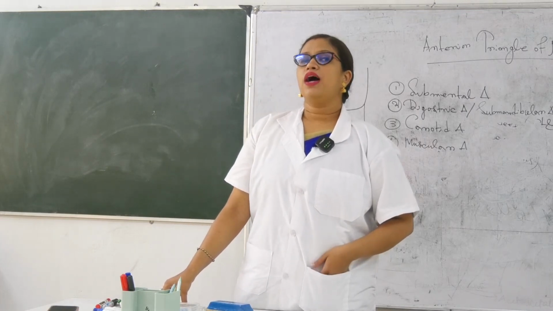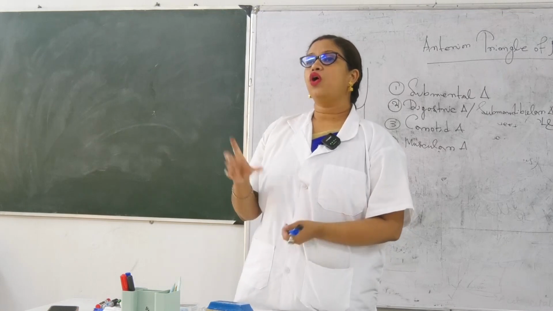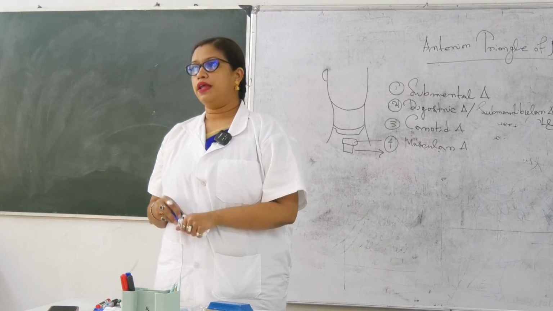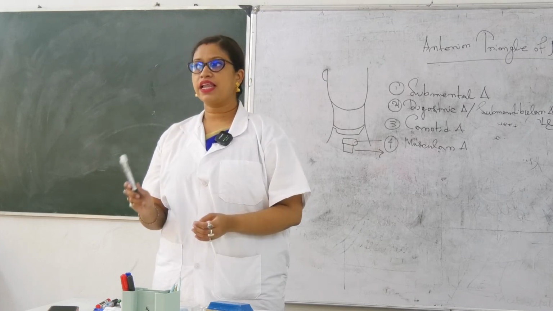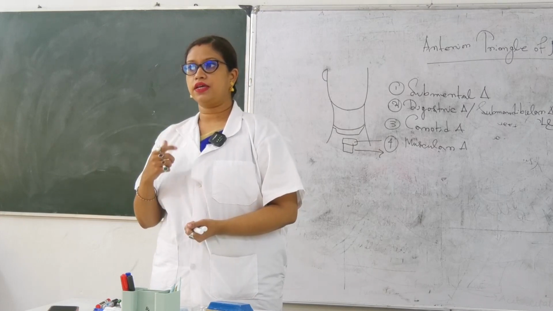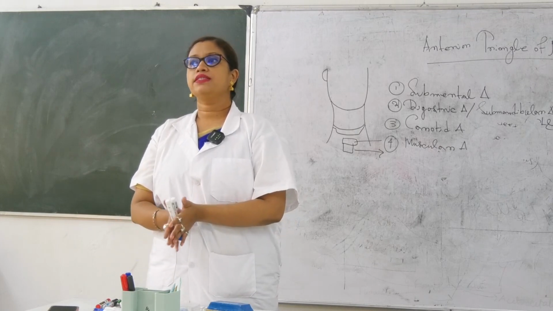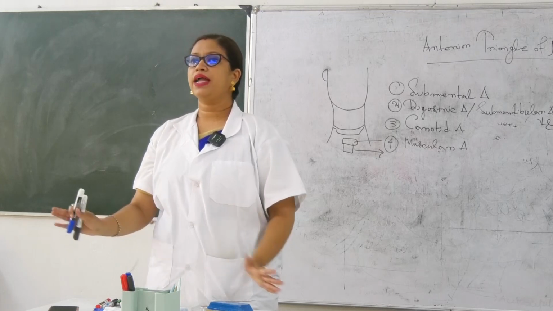So these are the branches of the external carotid artery. You have to study that not only the submandibular gland but also the parotid gland is close by. There are two salivary glands in the anterior triangle, one is submandibular, another one is parotid. Okay, so we'll go for dissection now. That is all about the anterior triangle.